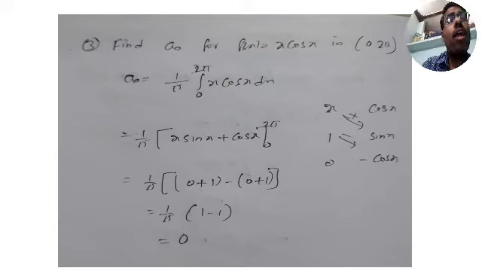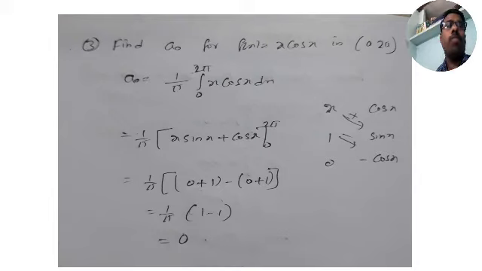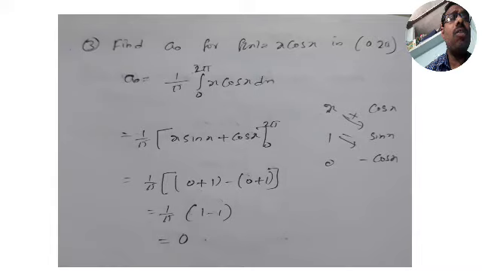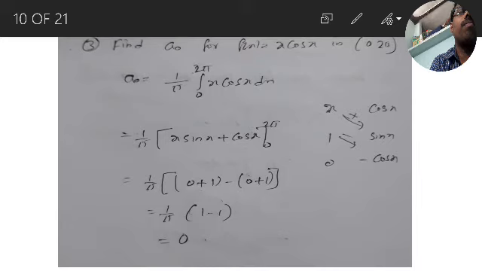Find a naught for f of x is equal to x into cos x in 0 to 2 pi. So this is the third problem we are dealing with. The formula: a naught is equal to 1 by pi, integral from 0 to 2 pi, the function is x into cos x dx.